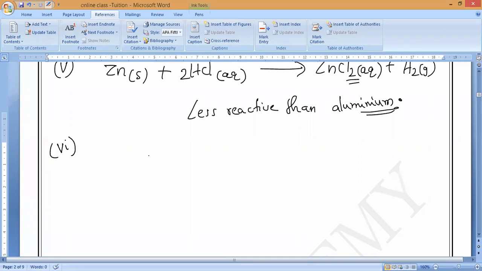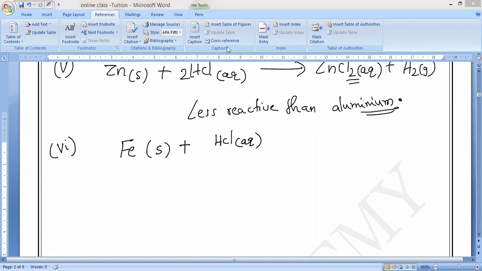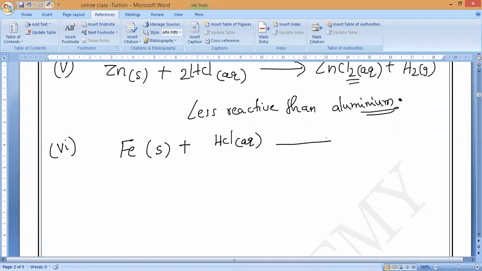Next, iron. Iron symbol, tell me everybody, Fe. Iron reacts with hydrochloric acid in aqueous state. Fe plus HCl will give you what, guys?